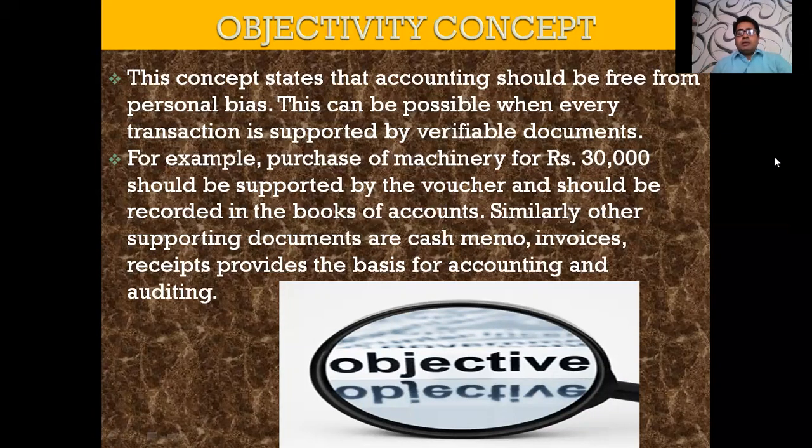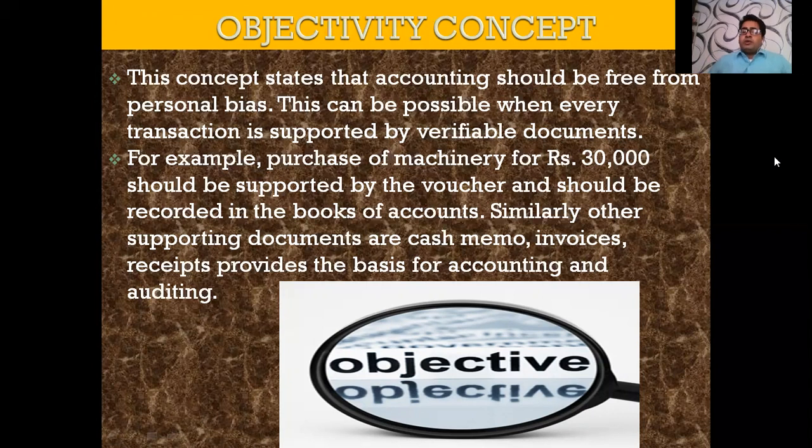This is possible when every transaction is supported by verifiable documents. If we are purchasing any goods, we should always ask for the bill, because on the basis of that bill only we will report in the books of accounts. And if there is any dispute, then we can show the bill to verify that the transaction has already been done. For example, the purchase of a machine at rupees 30,000 should be supported by the voucher. Voucher means the invoice or the bill, and it should be recorded in the books of account.